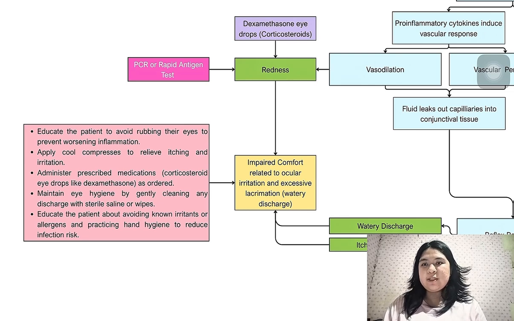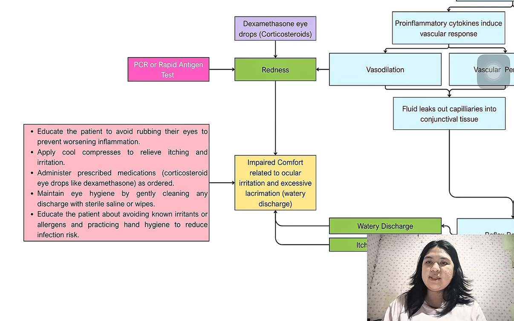This will transmit a signal to the brain that manifests as a reflex response in the person. These reflexes can be shown as itching or irritation, and the fluid leaking from the capillary or conjunctival tissues will lead to watery discharge from the eyes.